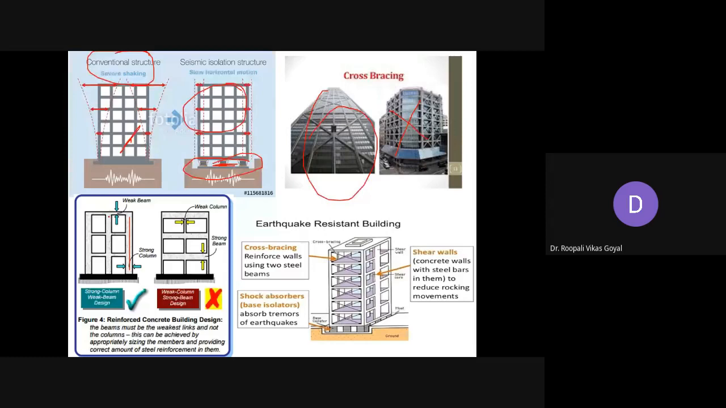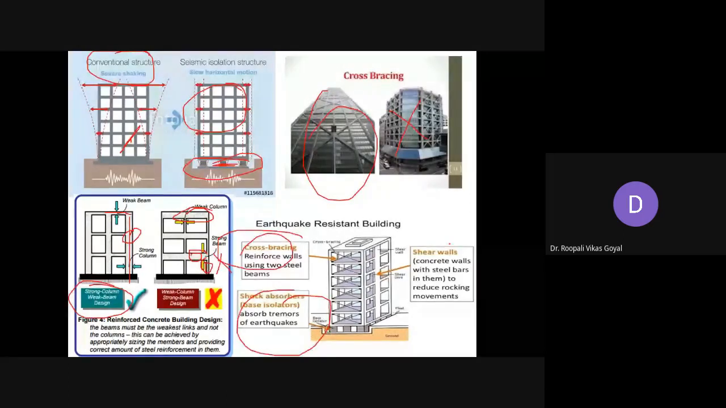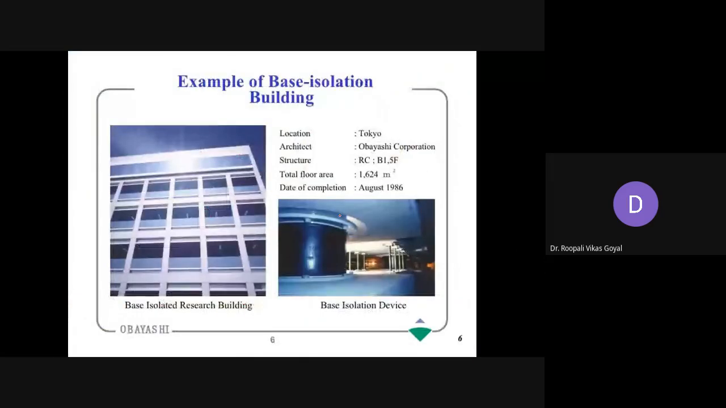Strong column with weak beam design is okay, because these columns are responsible for transferring the load. But this kind of structure is not at all allowed, in which very thick, that is strong, beams are provided and weaker columns are provided. So this is not a desirable structure. Cross bracing, shock absorbers, and shear wall construction are all necessary features of any earthquake resistant building, and they are generally adopted to make buildings earthquake resistant.